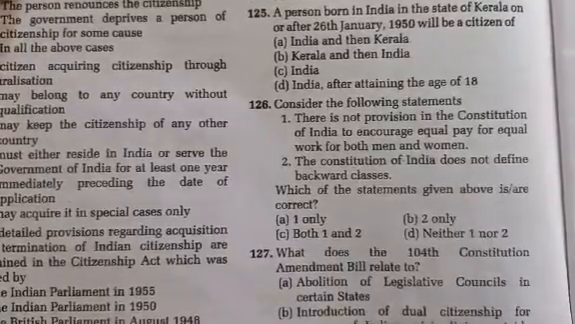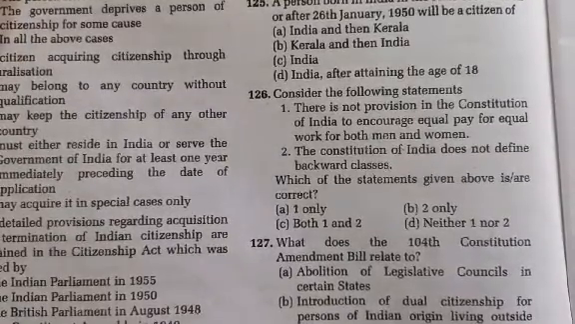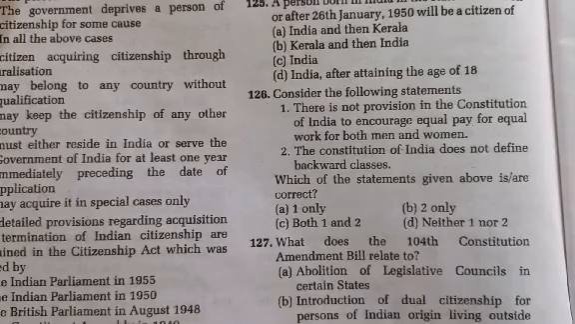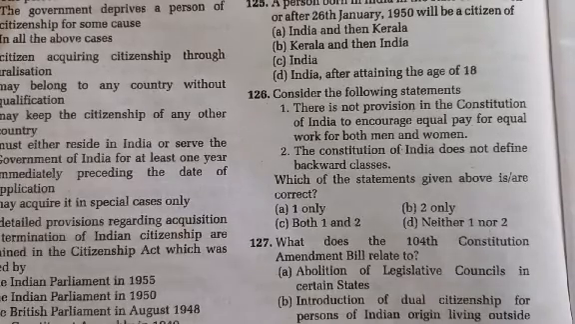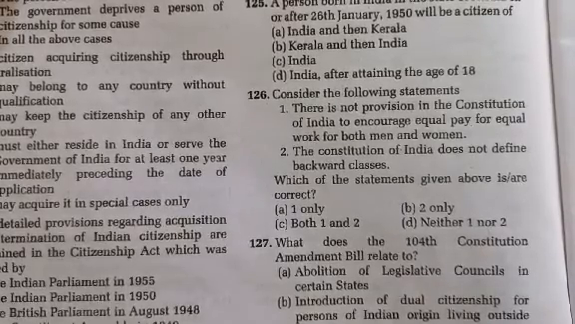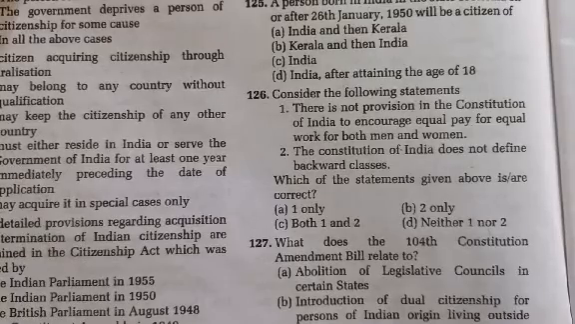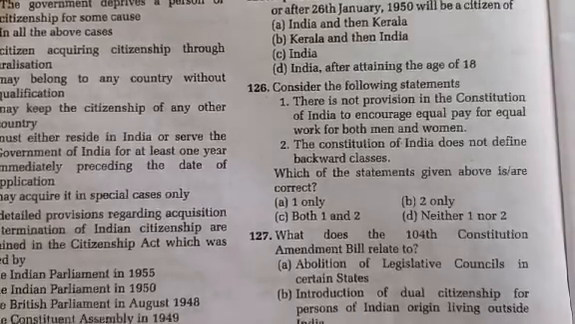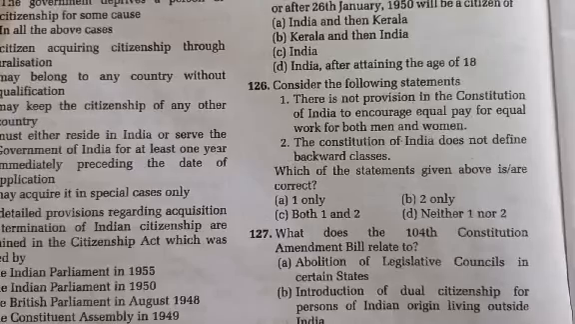Question 127. What does the 104th Constitution Amendment Bill relate to? The correct answer is option C, providing quota to socially and educationally backward classes in private educational institutions.